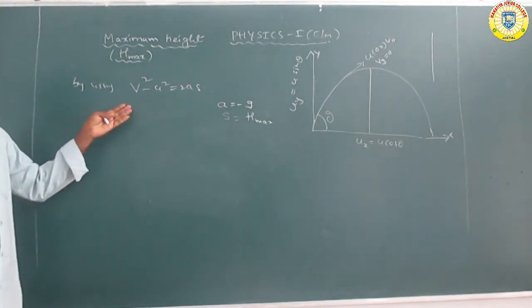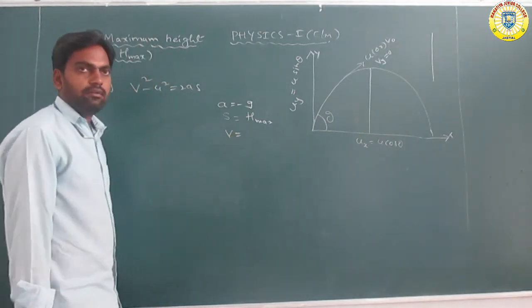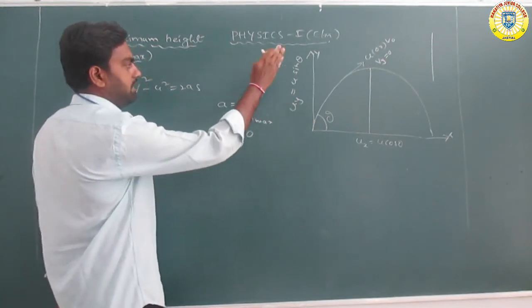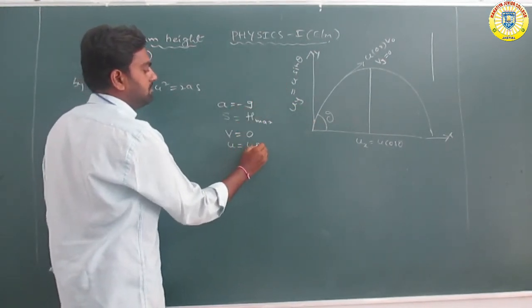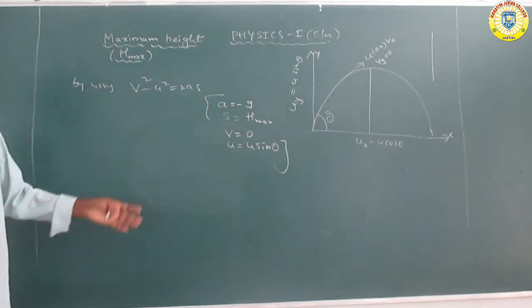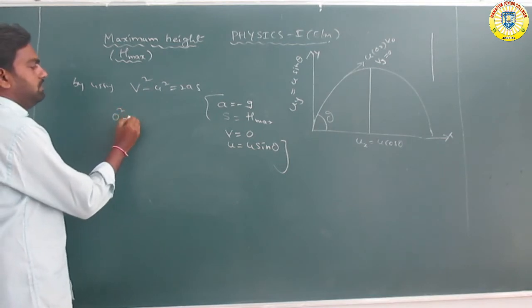Next, v, the final vertical component of velocity, is 0, and the initial vertical velocity is u sin theta. Got it. Now substituting in the equation, v square means 0 square minus u square.